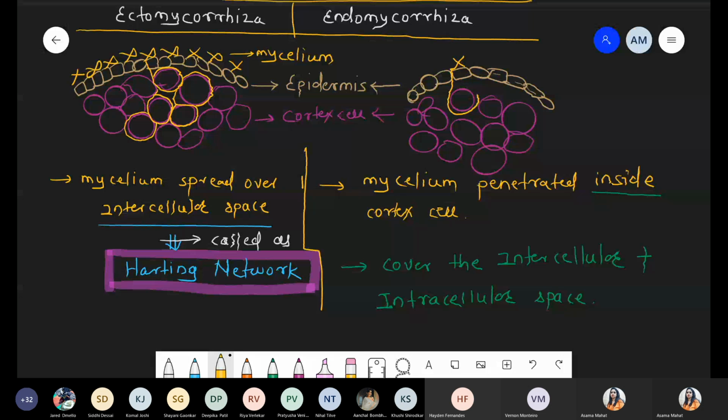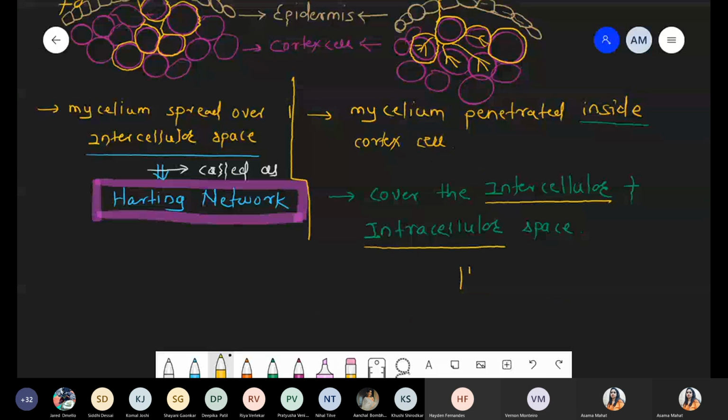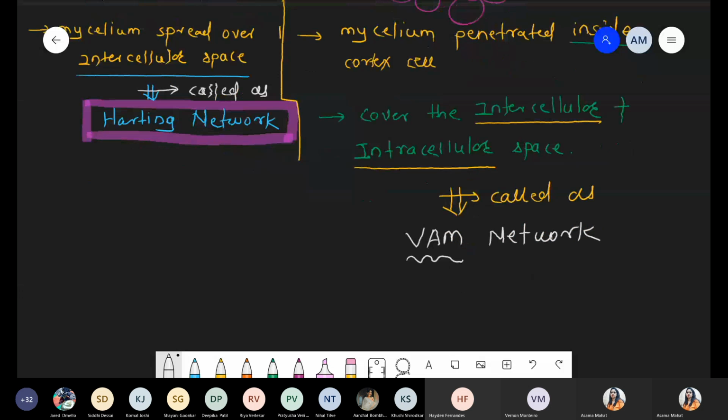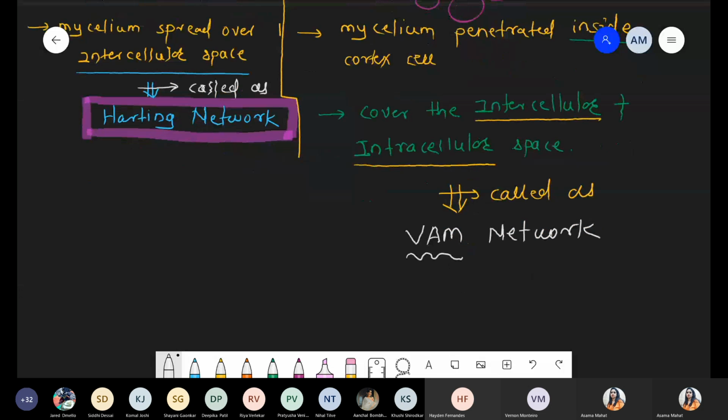Both areas they cover, and the network that gets formed during this coverage is called VAM. VAM stands for vesicular arbuscular mycorrhiza.